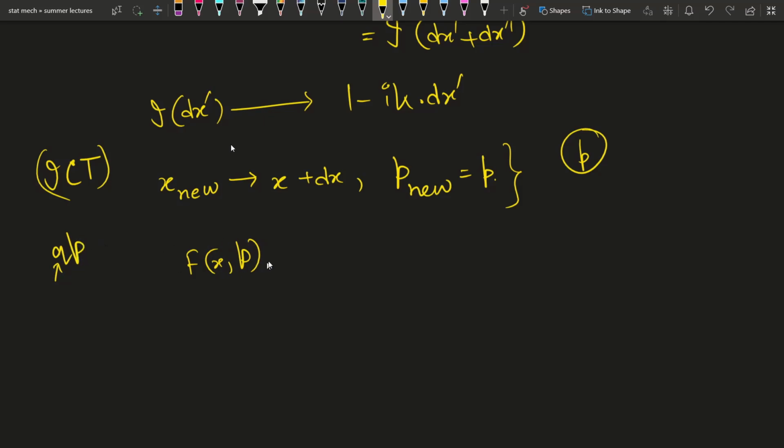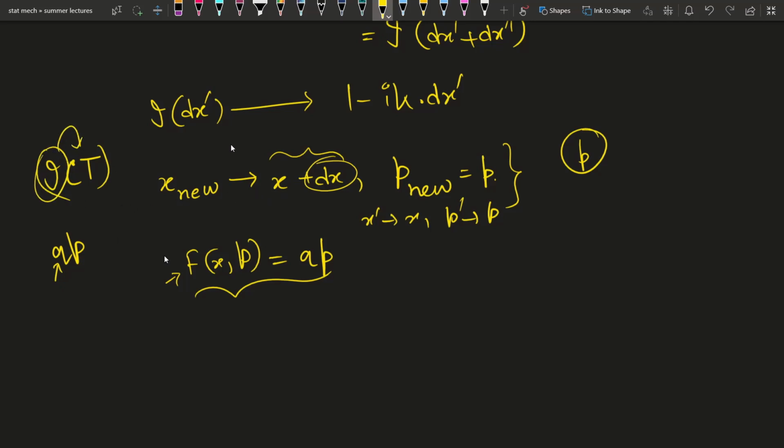If it is only q and p, then this is called the generating function of a canonical transformation. Now if this type of transformation happens, then you will get an identical transformation, meaning new x dash will be just x, and new p dash will be just p. That will not work, because here x plus dx dash means it is infinitesimally changing, and that's why this is an infinitesimal canonical transformation. For that to happen, we have to add something with this.